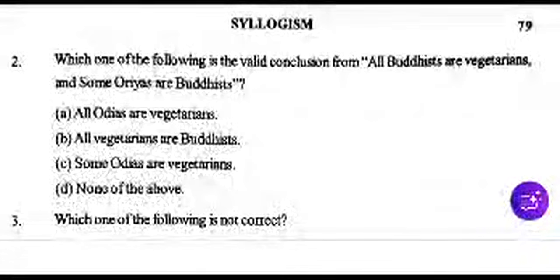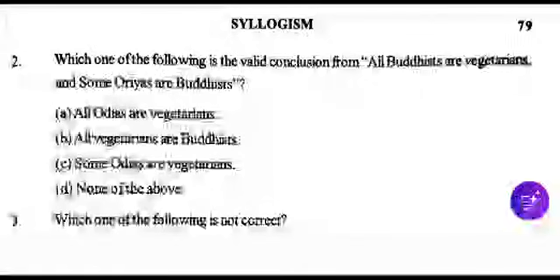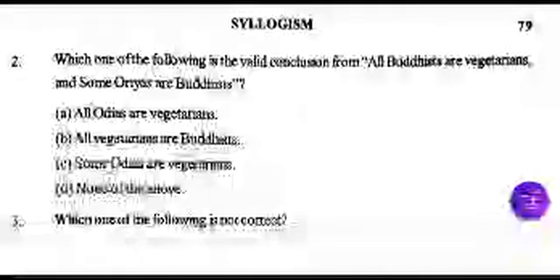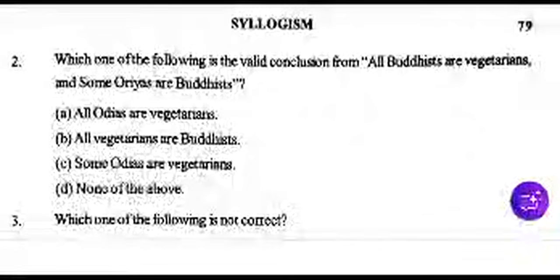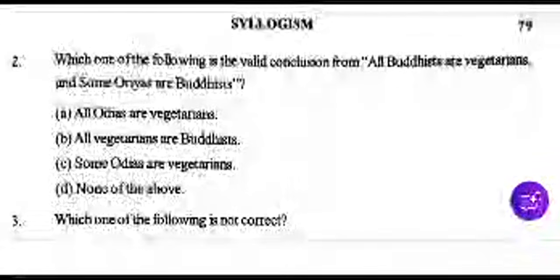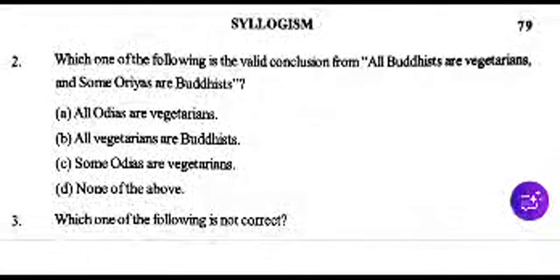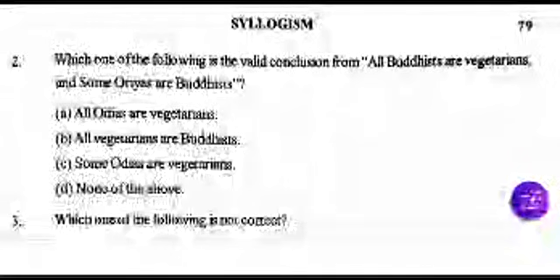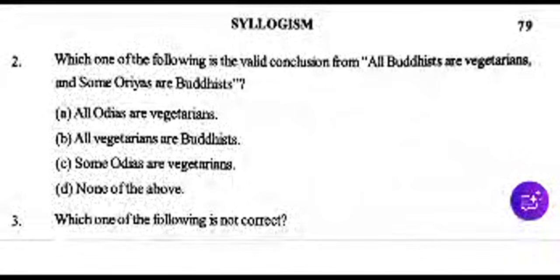So let's go. Time is very short. Read this. Which one of the following is the valid conclusion from all Buddhists and some Aryas are Buddhist? Draw the conclusion from all the four options. The argument is here. All Buddhists are vegetarians and some Aryas are Buddhist. Four options are here. All Aryas are vegetarian, all vegetarians are Buddhist, some Aryas are vegetarians, and none of the above.